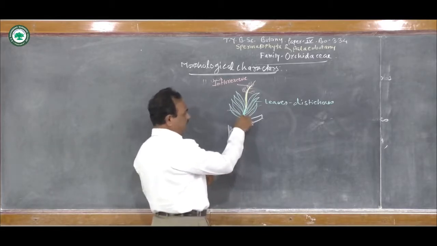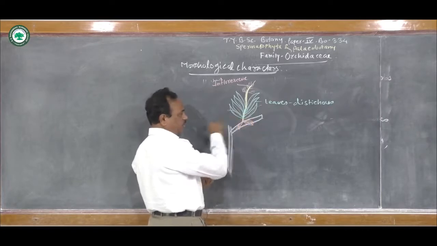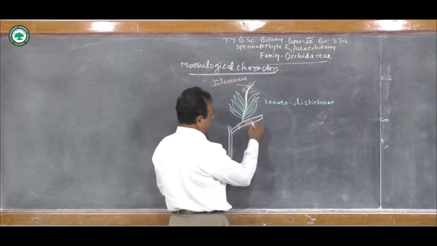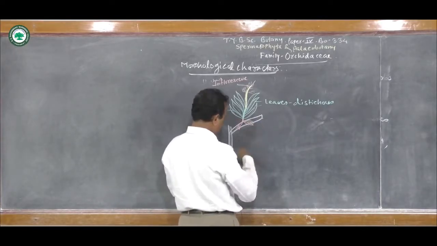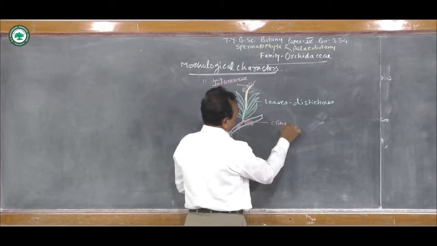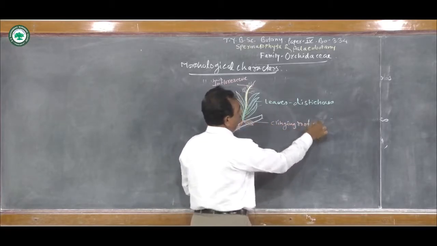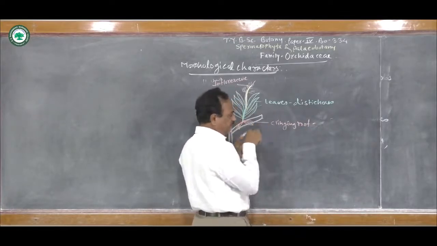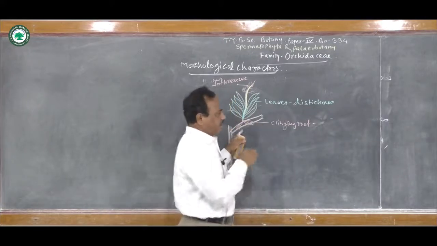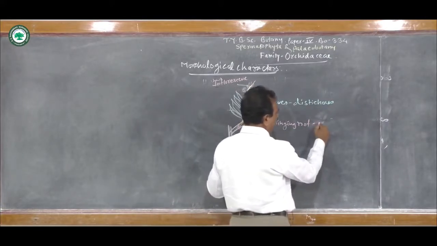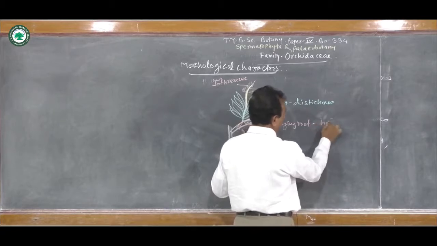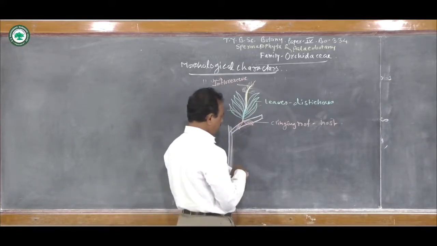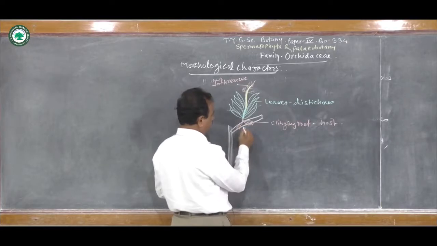And here, this epiphytic orchid, when it grows on the plant, produces three types of roots. First is this root, called the clinging root. These clinging roots function to firmly attach the plant to the host plant. Thus the clinging roots help to attach this plant to the host plant.